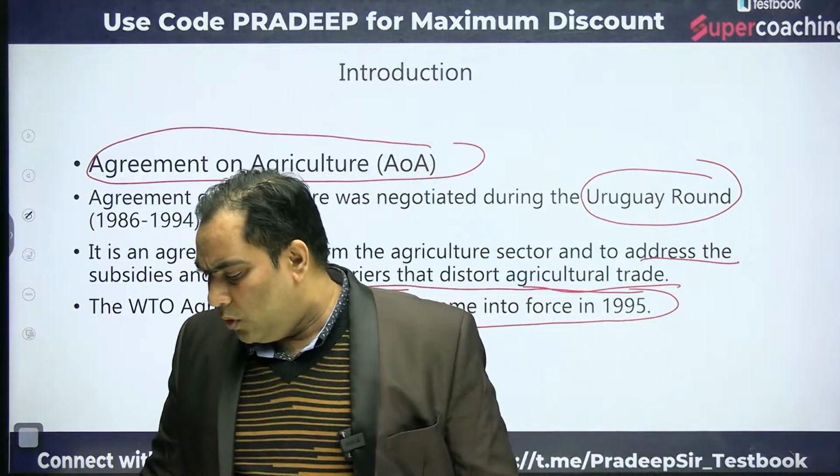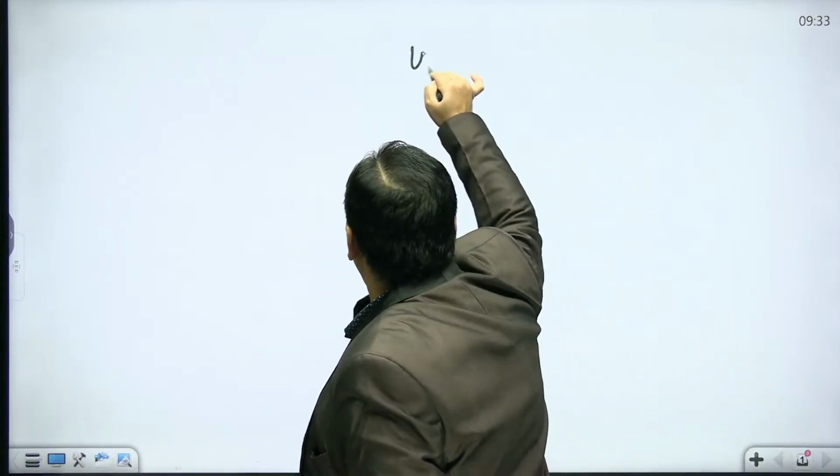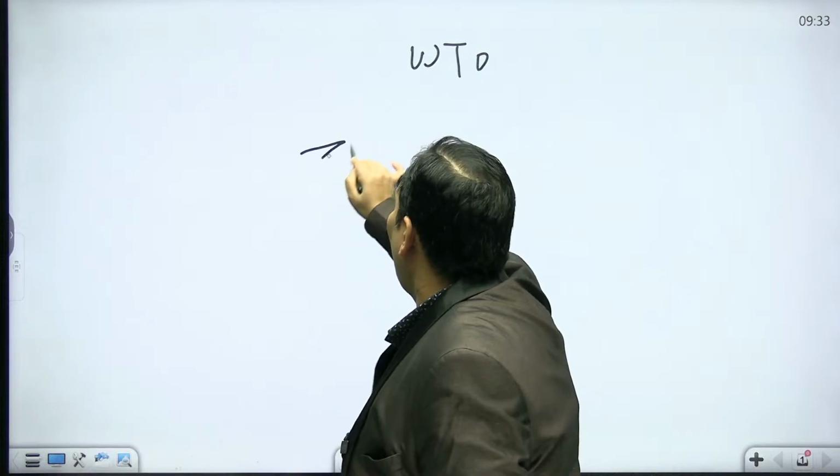Let me tell you how it works. As I said, the basic purpose of WTO is to have the free flow of trade among the countries.